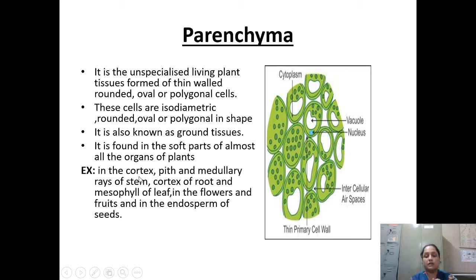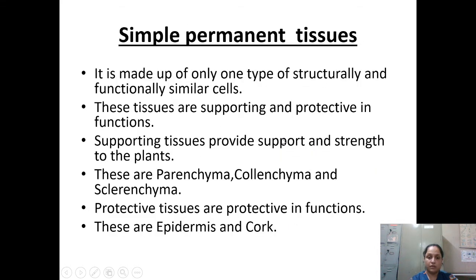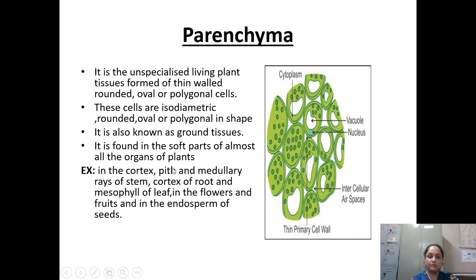When you are able to see the section of the plant, the outer part is known as the cortex and the inner is known as the medulla. So it is found basically in the cortex, pith, medullary rays of the stem, cortex of the root and mesophyll of the leaf, in the flowers, in the fruits and in the endosperm of seeds.